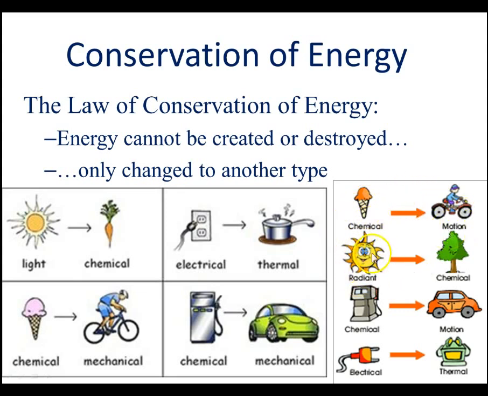Sometimes the radiant energy from the sun can be converted into chemical energy through photosynthesis. Sometimes the chemical energy of gasoline can be converted into the kinetic energy of motion, or sometimes just straight up electrical energy from your outlets can be converted into thermal energy, like with a toaster. Light to chemical, electrical to heat, chemical to mechanical, more chemical to mechanical, though obviously don't switch the gasoline and the ice cream.